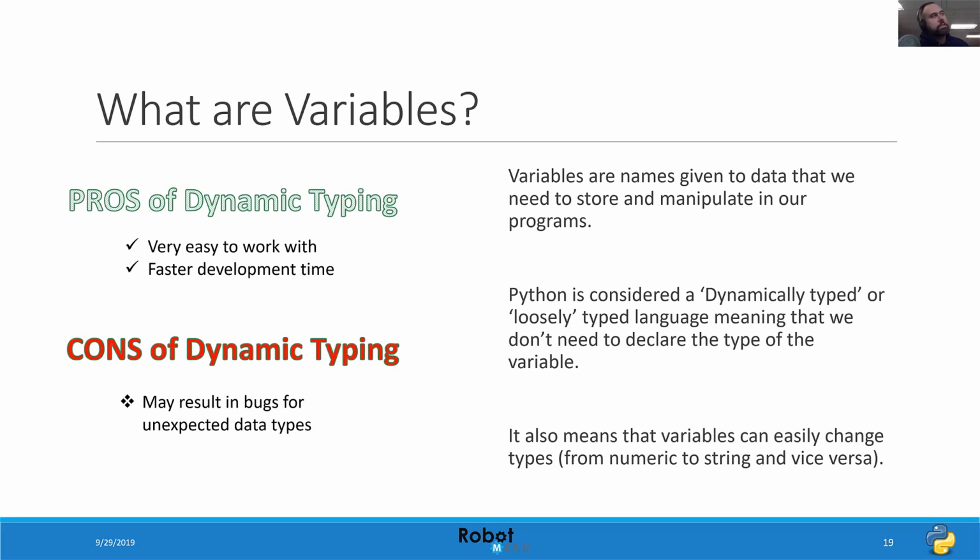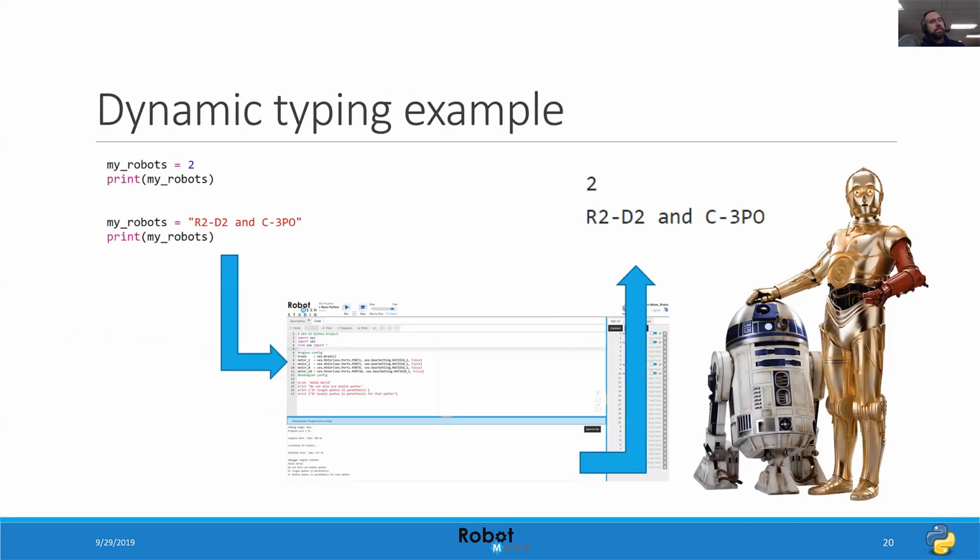Python's a little different. It's called a dynamically typed language, which means that variables do not have to have a data type declared ahead of time. So we'll see what that means here. This is an example of creating a variable in Python. Here I have a variable called my_robots and it equals 2. And then using that print statement, I'm able to print the value that's stored in my_robots to the screen.